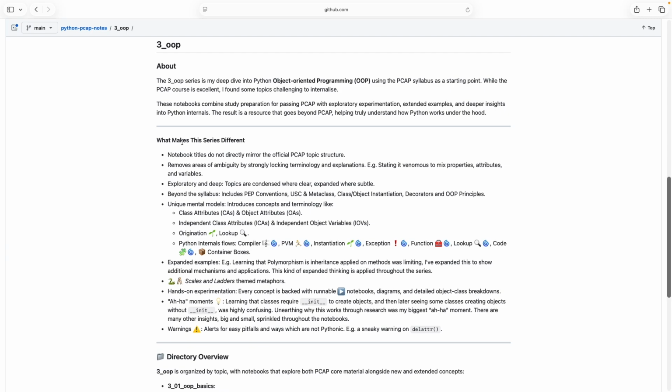What makes this series different? Notebook titles do not directly mirror the official PCAP topic structure. Removes areas of ambiguity by strongly locking terminology and explanations. Exploratory and deep, beyond the syllabus. Unique mental models, diagrams, and new terminology. Hands-on experimentation backing up my concepts. Aha moments, and warnings against pitfalls that I encountered.